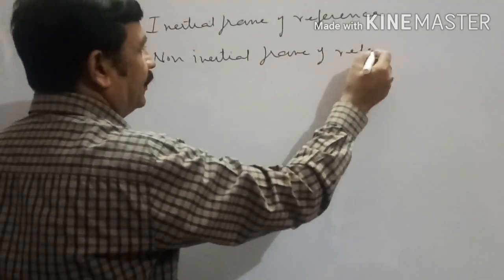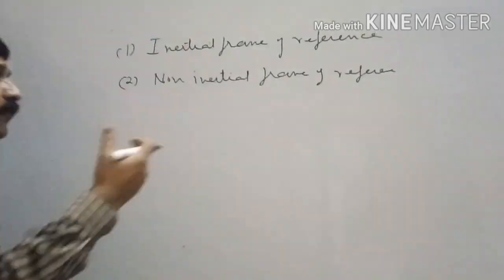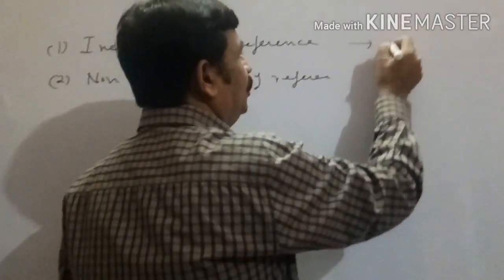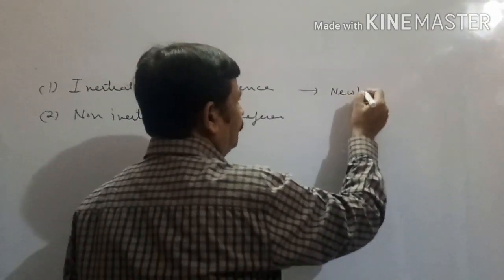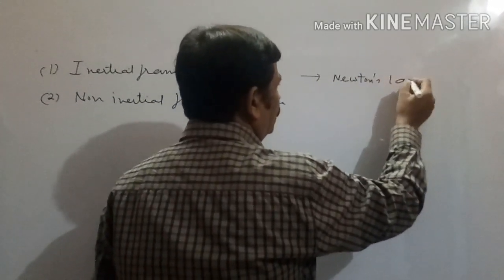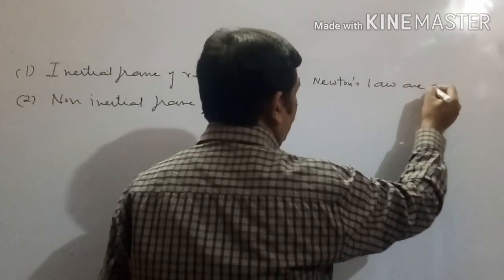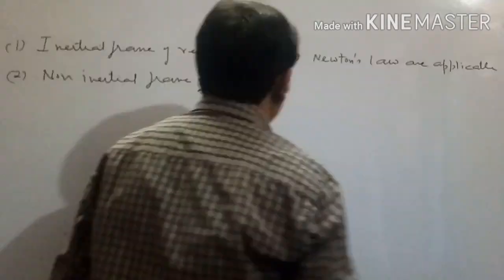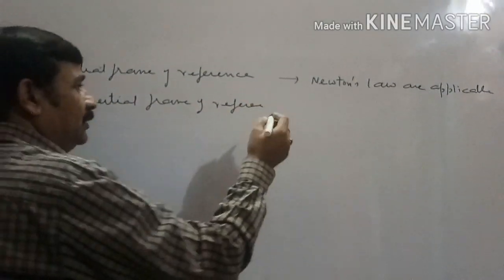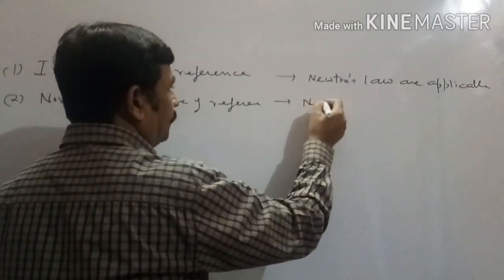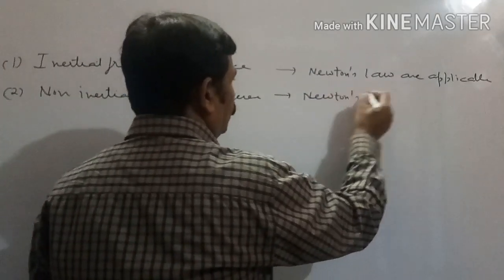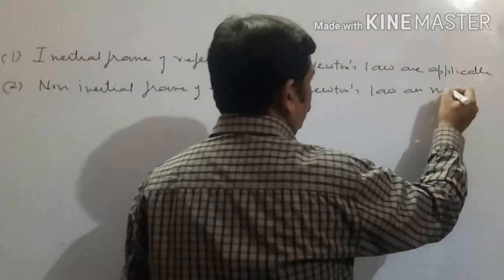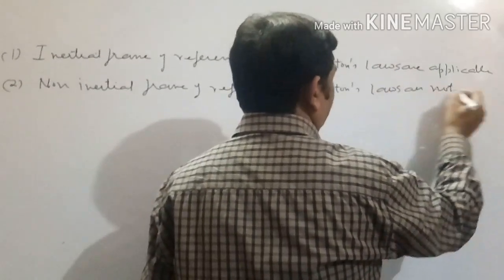How do we define them? Inertial frame of reference is the frame in which Newton's laws can be applied. Newton's laws are applicable. Non-inertial frame is such type of frame in which Newton's laws are not applicable.